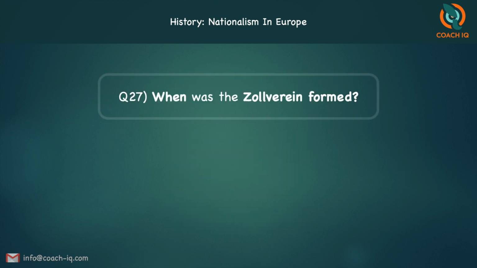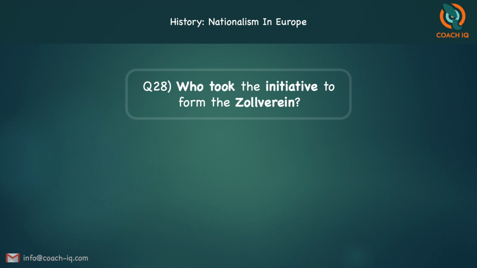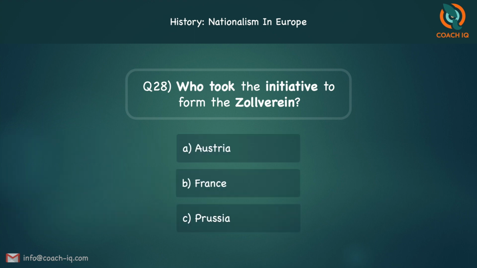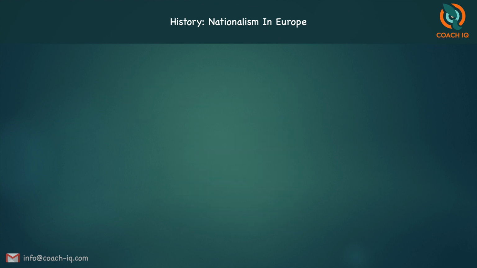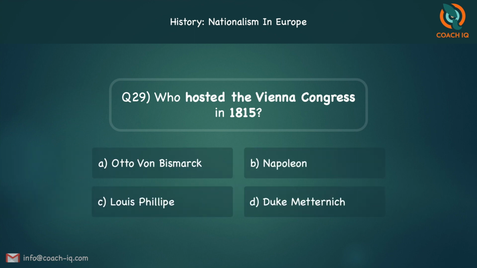The next one, when was the Zollverein formed? 1836, 1847, or 1834? It is C, 1834. Who took the initiative to form the Zollverein? Austria, France, or Prussia? The answer is Prussia, C one. The next one, who hosted the Vienna Congress in 1815? Otto von Bismarck, Napoleon, Louis Philippe, or Duke Metternich? The answer is D, Duke Metternich.